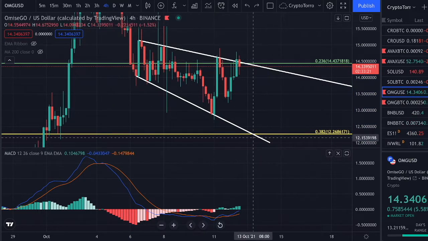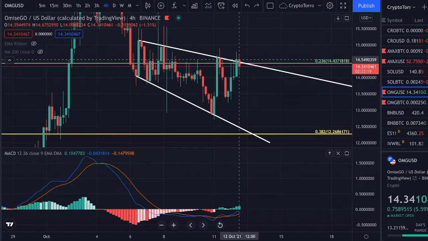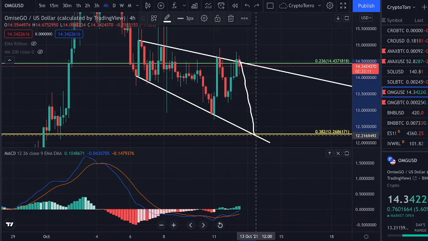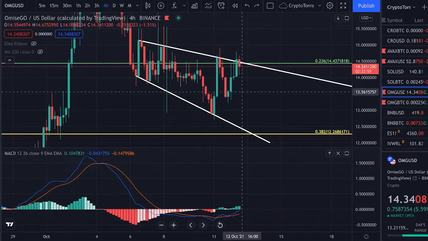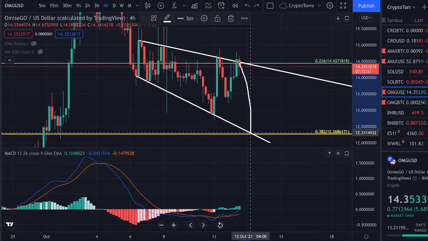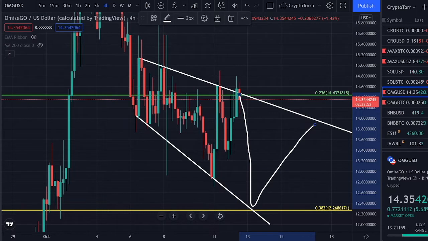So these are the possibilities right now. And if we are going to see a decline after this retest, the 0.382 level of Fibonacci is quite likely to be our target at $12.26. As well, we will be heading towards the 200-day moving average that will be serving as a major level of support. So this is my theory so far on OMG Network.